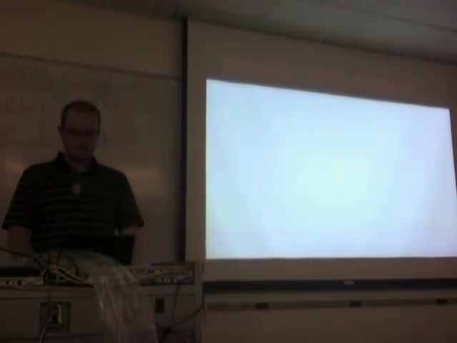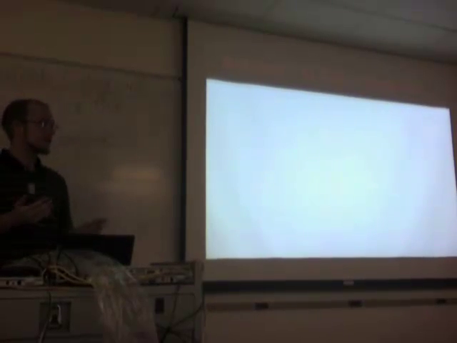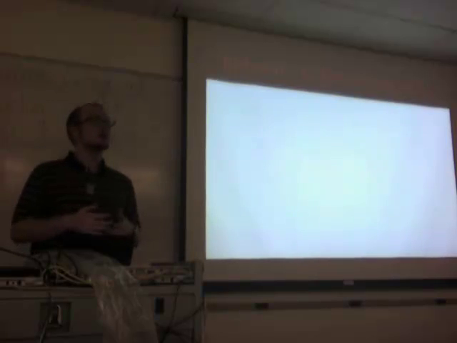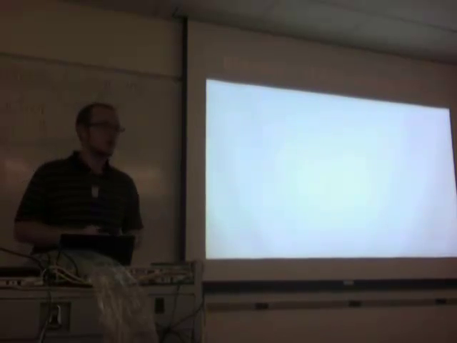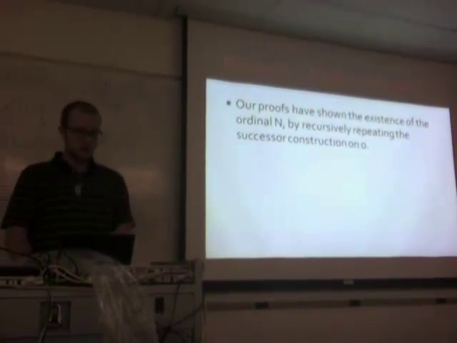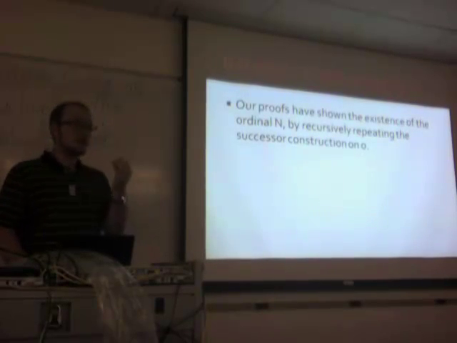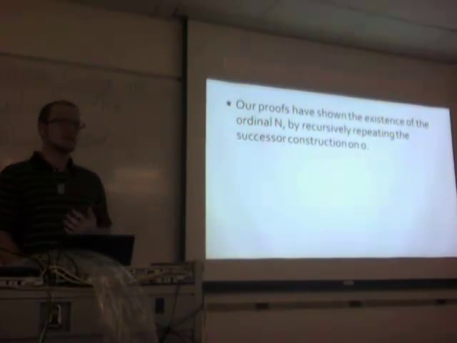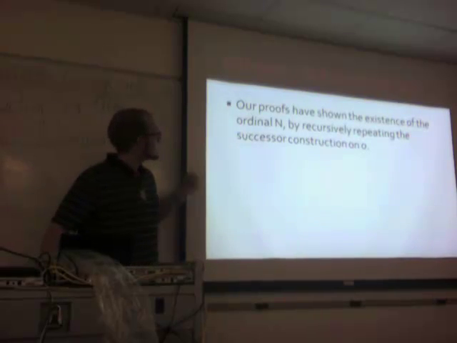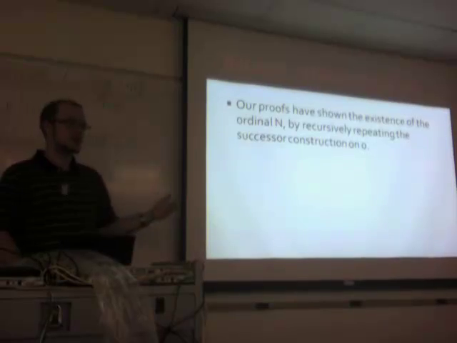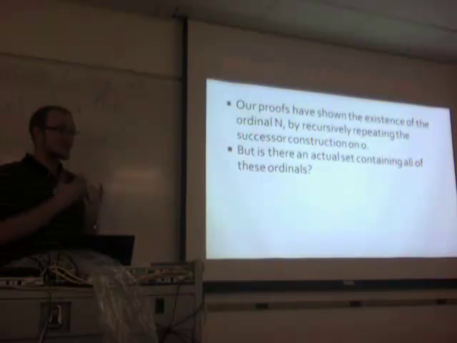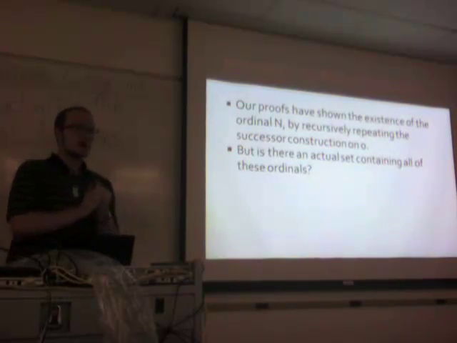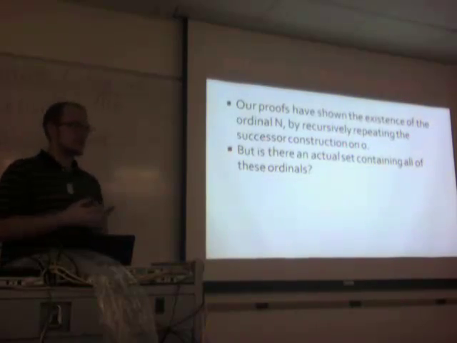But wait. This is a class of ordinals. How can we know if this exists or not? The class of ordinals is all of the successors of 0. So we see that we can create all of them. We can create every successor. These successors do exist by the 5 axioms we are assuming. So we recursively repeat the successor construction on 0 to generate these elements. But now the real question is: is there a set containing all of these guys? Does something exist that contains all of these sets as elements?